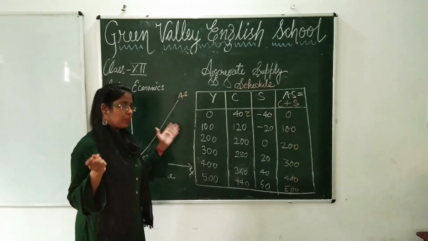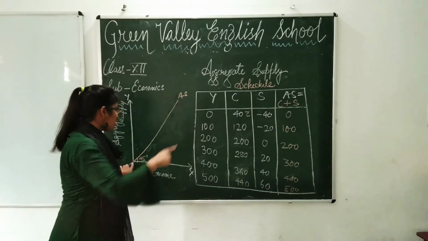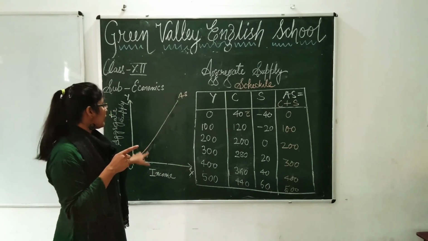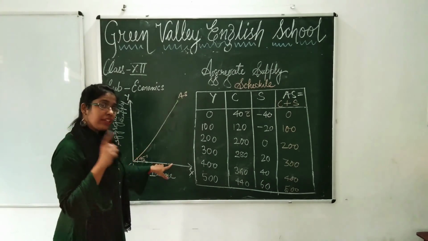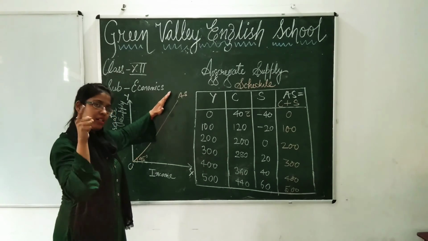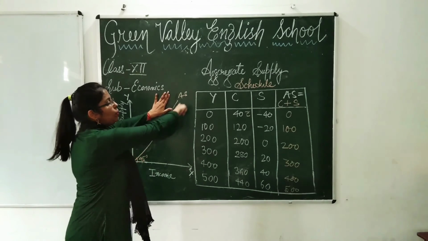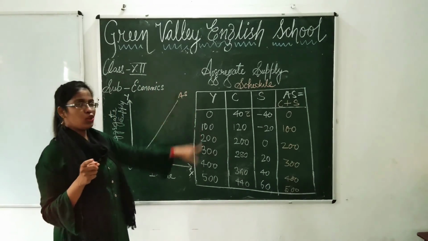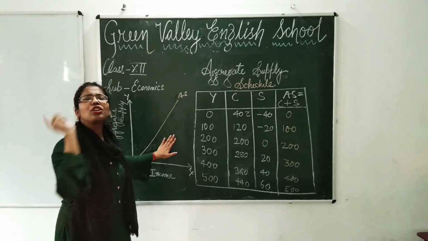Why? Because when income was 0, aggregate supply was also 0. When income was 100, aggregate supply was also 100. So like this, when it was 200, it was also 200. When it was 300, it was also 300. So like this, an upward sloping diagram you will see. This curve will be upward sloping, which represents 45 degree. Why? Because AS is equal to Y. So this is the simplest diagram which you can see in your entire macroeconomic syllabus.